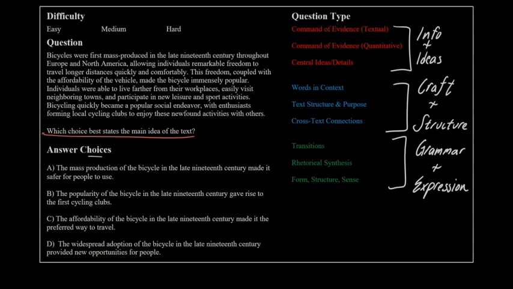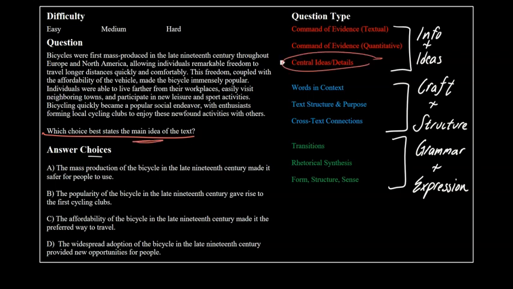Hey everyone, we've got another SAT English problem here today, and the first thing we're going to do is read the question, which I've underlined in red. The question states, which choice best states the main idea of the text? Main idea indicates that we're looking for an essential ideas or details problem, and if you want to take a look at some of our other question types, you can keep watching this playlist. Let's get to this video.